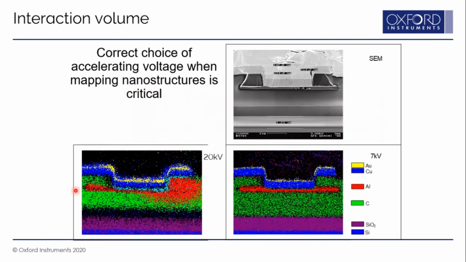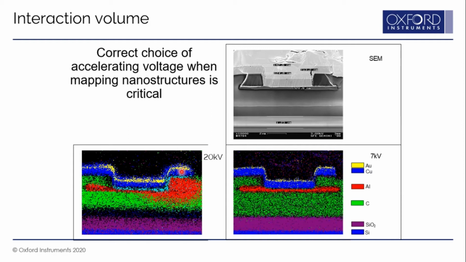Here is the mapping or distribution information for a nanostructure sample having different layers. You can see the mapping information at 20 kV and the mapping information obtained at 7 kV. At 20 kV, the interaction volume is quite wide, and as a result the signals appear to be mixed with each other.